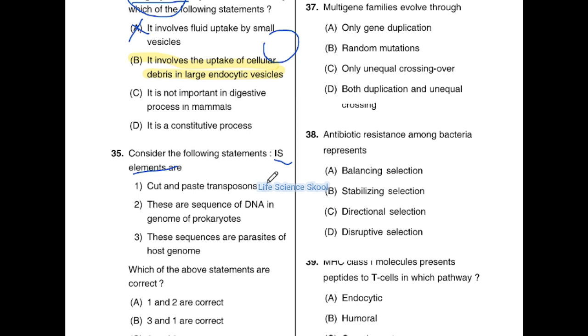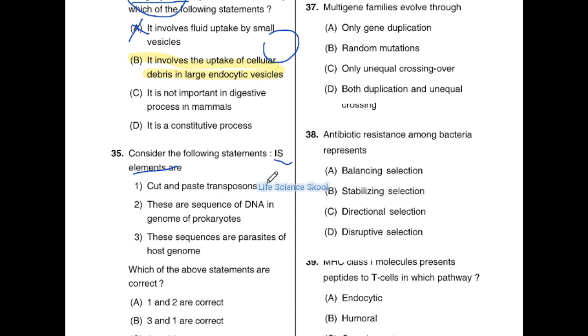Now the question is, what are transposable elements or transposons? Transposons are also called transposable elements, and they have another name: jumping genes. As the name indicates, trans means movement, moving from one place to another place. The same thing these transposons are doing: they jump or move from one location on the genome to another, and that is possible by cut and paste.